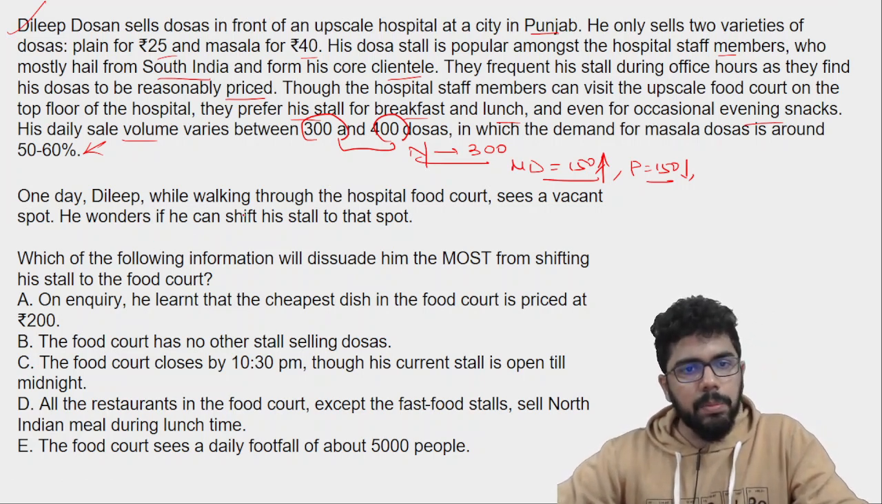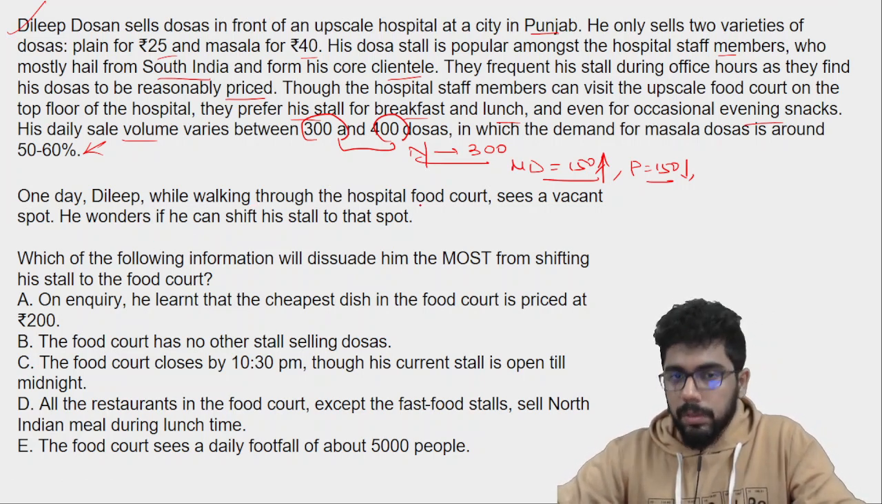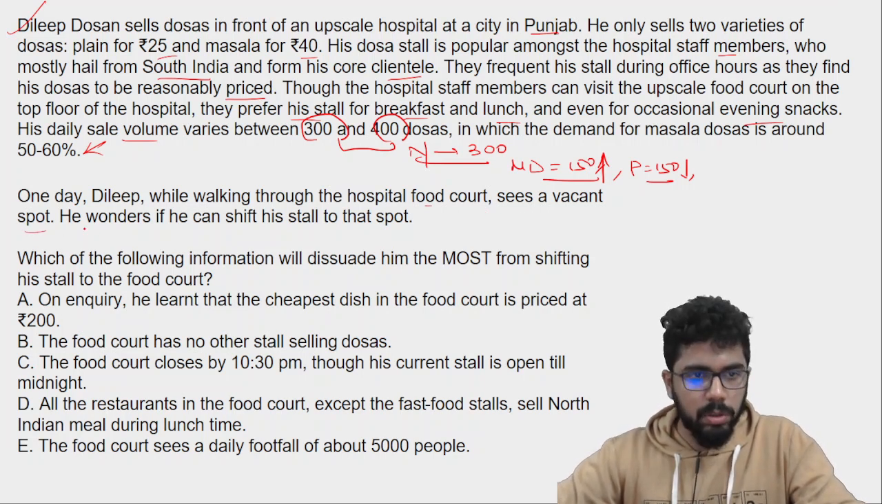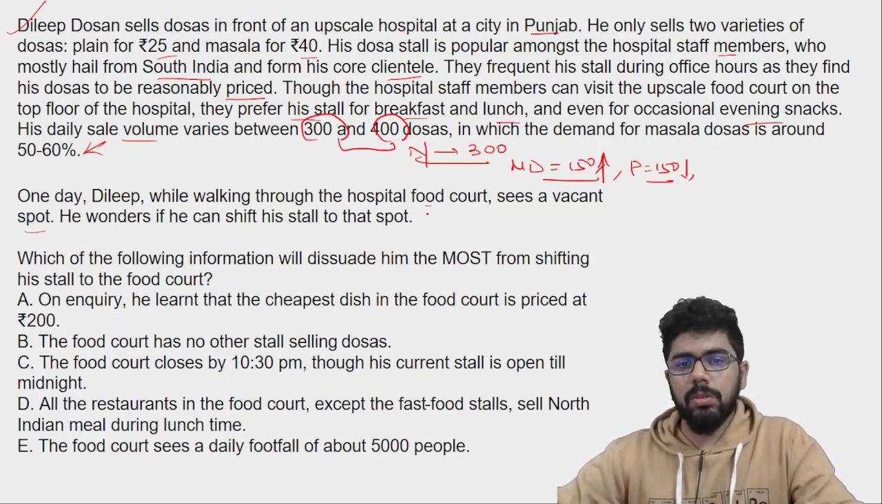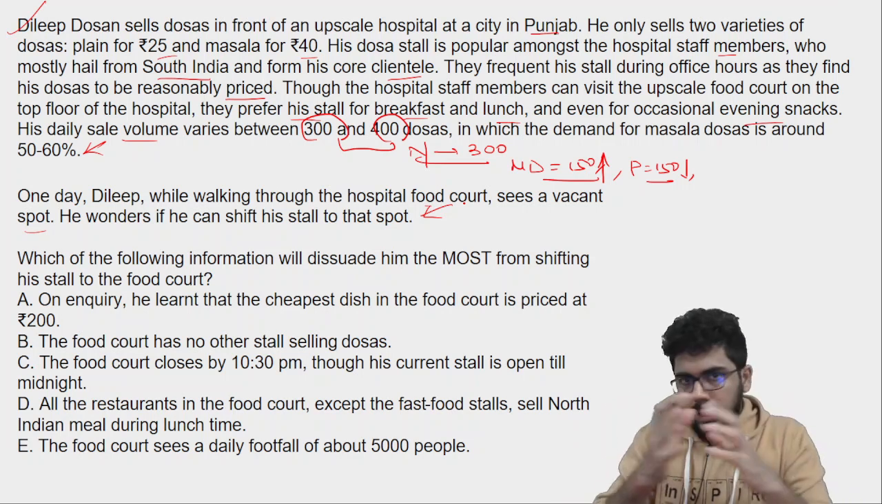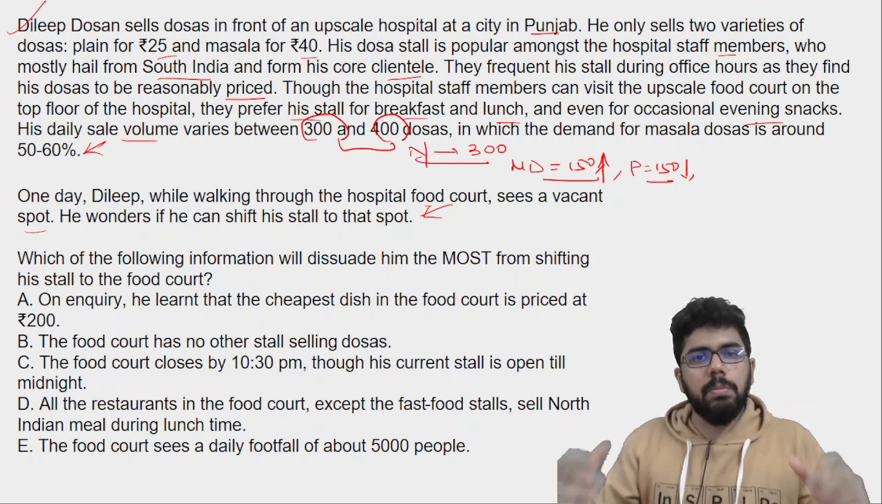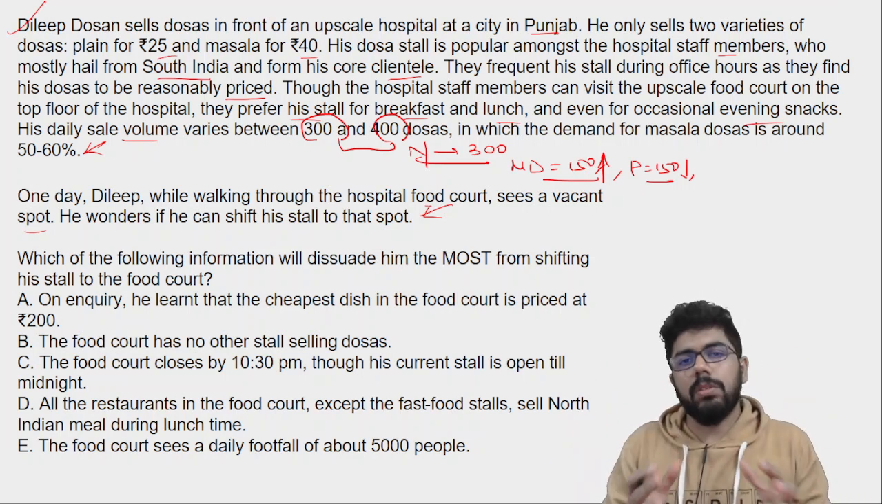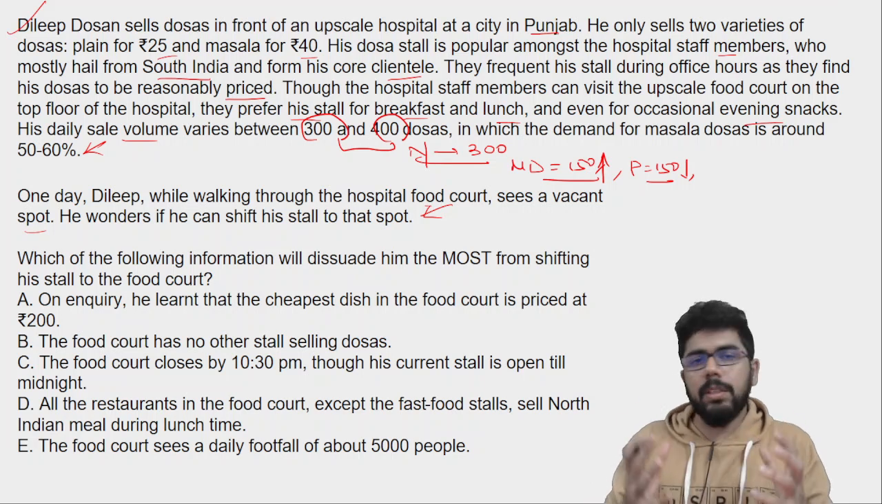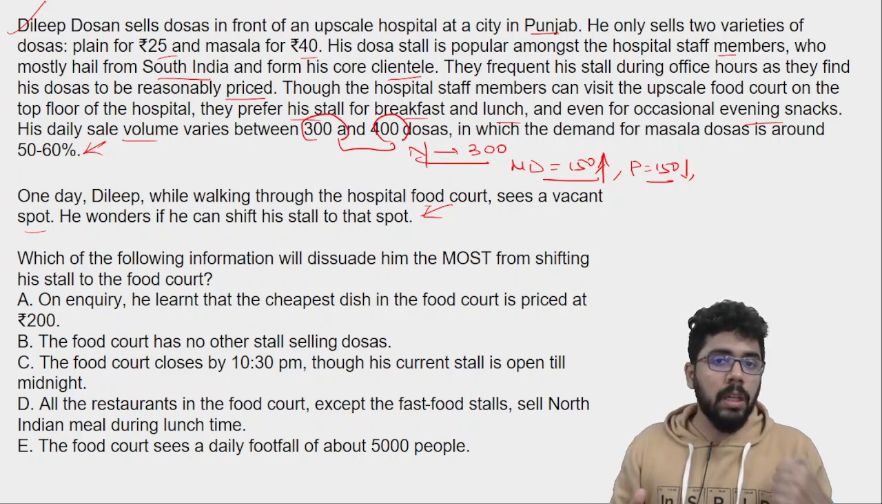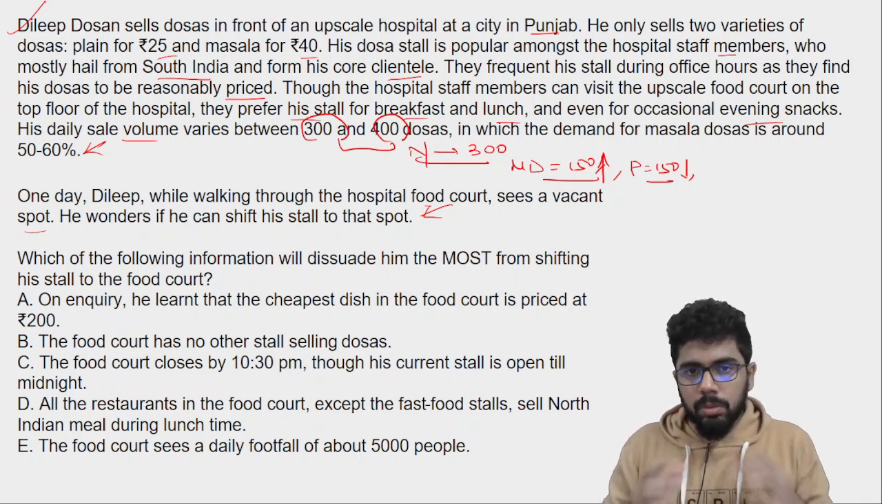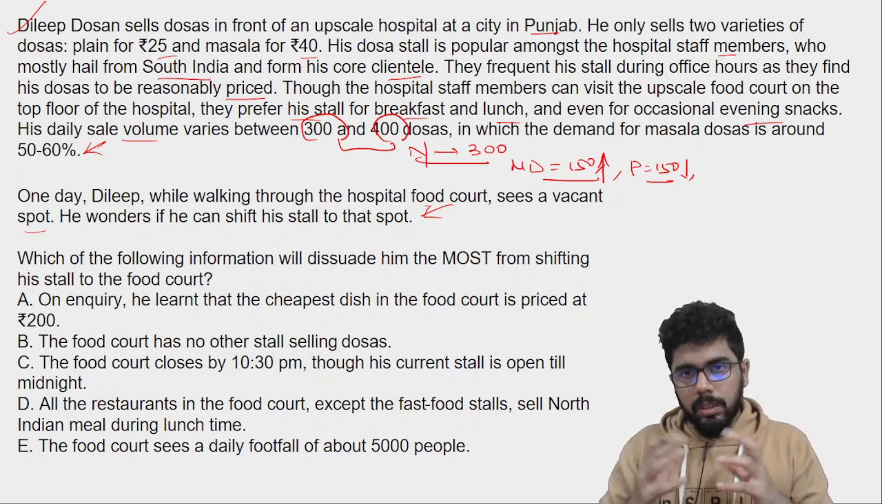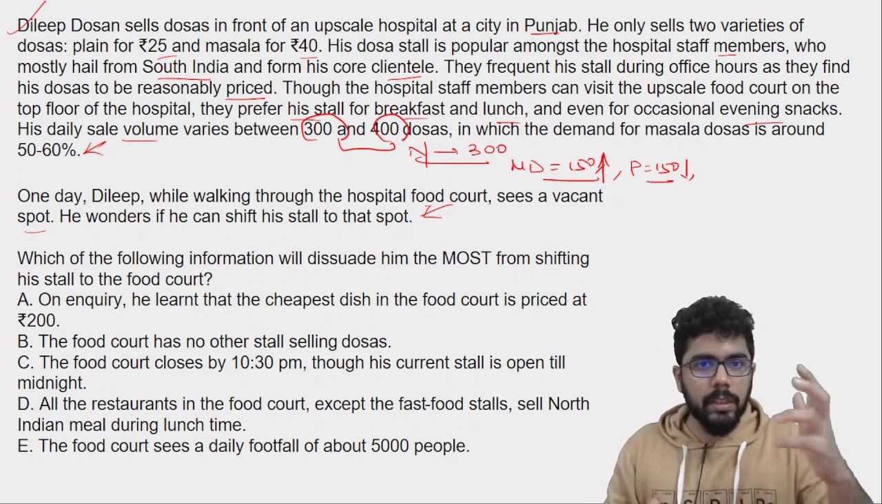So one day Dilip, while walking through the hospital food court, sees a vacant spot. He wonders if he can shift his stall to that spot. इतना तक जब पढ़ लिया, put yourself in this place, in this person's place, put yourself and visualize तुम्हारा business कैसा चल रहा है, क्यों चल रहा है, understand your clientele. Don't just only focus on the numbers, understand your clientele and then let us think.